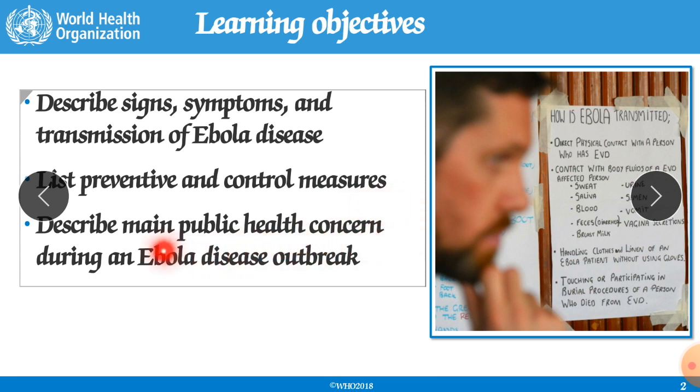So like that, we describe the main public health concerns during an Ebola disease outbreak. What are the various main public health concerns that we should discuss, meaning what the symptoms are, how it will affect, and how we can stop the transmission, how it occurs in various ways. So what prevention can we take to avoid this transmission, to break this chain. All these things we will do in today's presentation.